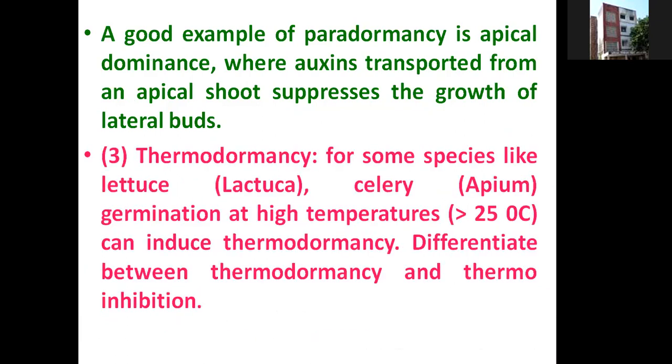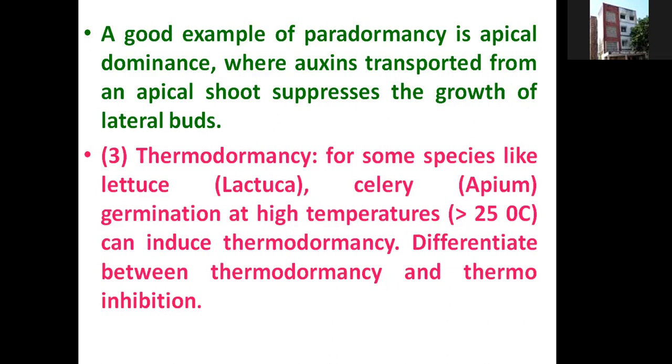Thermodormancy occurs in some species like lettuce and some other plants, and may be because of low temperature, or it can be broken by giving a suitable temperature range. There is a difference between thermodormancy and thermo-inhibition.